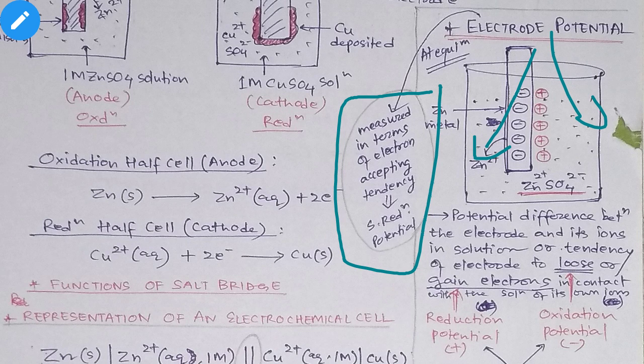Now according to IUPAC, they have given a standard: the electrode potential is always measured in terms of the electron accepting tendency of the electrode, not the electron releasing tendency. And electron accepting tendency is known as the reduction potential.